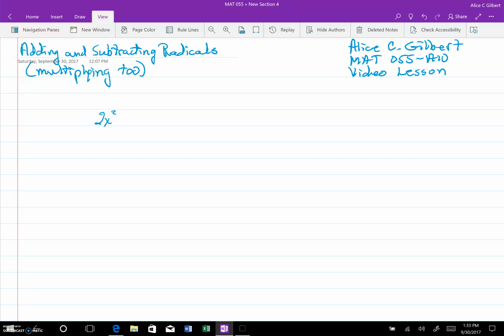So if we have 2x squared plus say 3x squared, the variables need to be the same for these to be like terms, and the exponents on the variables need to be the same. When those are exactly the same, then we keep the variable with its exponent and just add or subtract the numbers. So in this case, 2 plus 3.